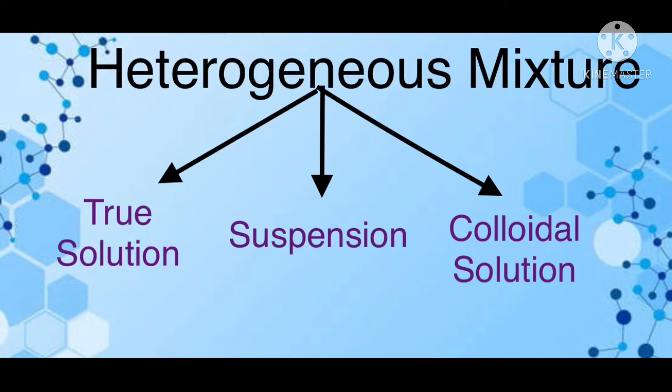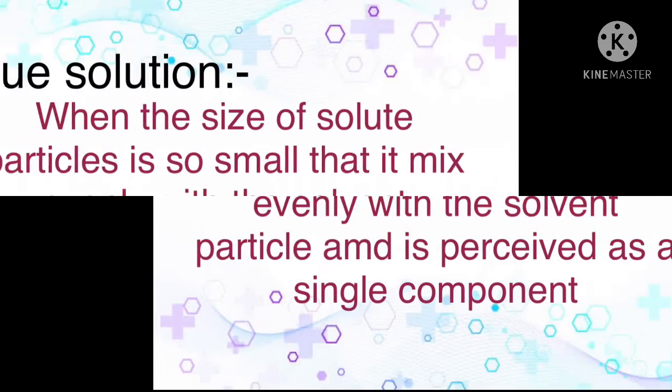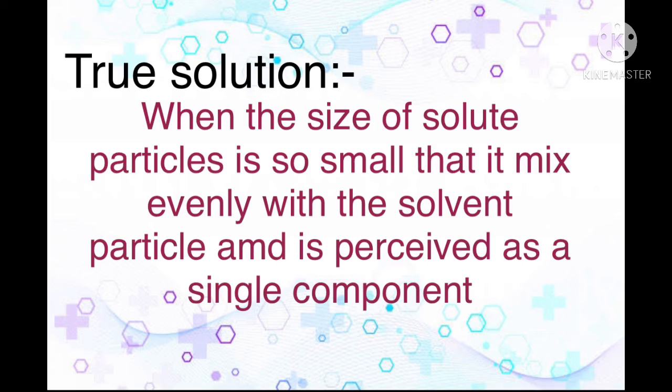Now let us first see what true solutions are. When the size of the solute particle is so small that it mixes evenly with the solvent particles and is perceived as a single component, that type of solution is called a true solution. In a solution there are two components: the first one is solute and the second one is solvent.